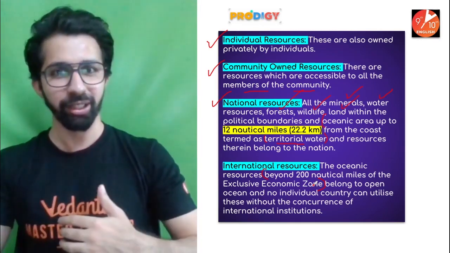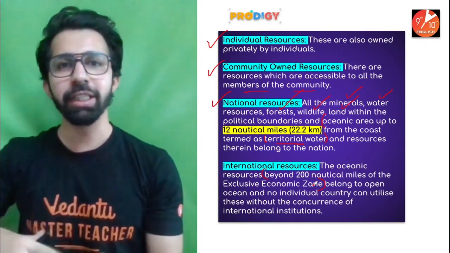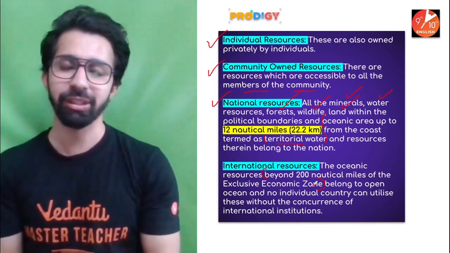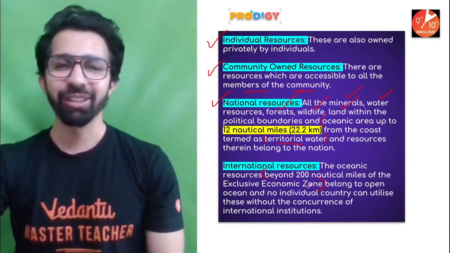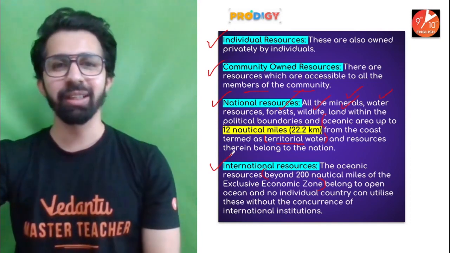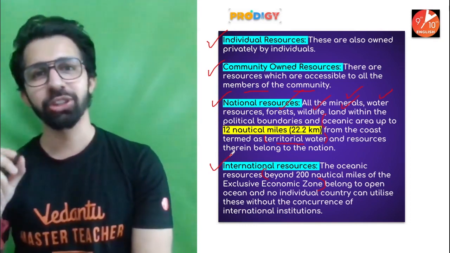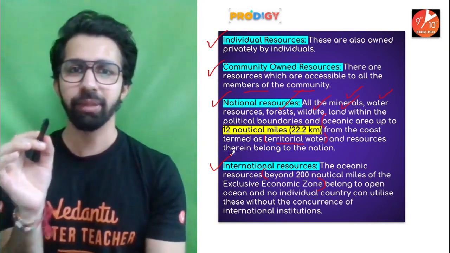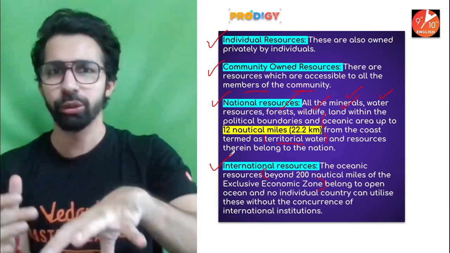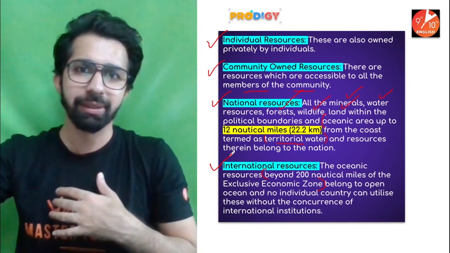Beyond 200 nautical miles, we need to take permission from the international institutions. Great. So one of your homework is to give me the answer: which international institution controls the resources beyond 200 nautical miles?